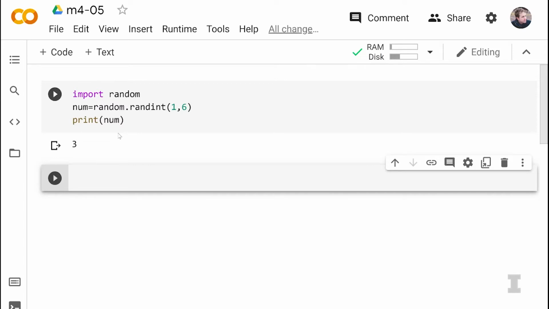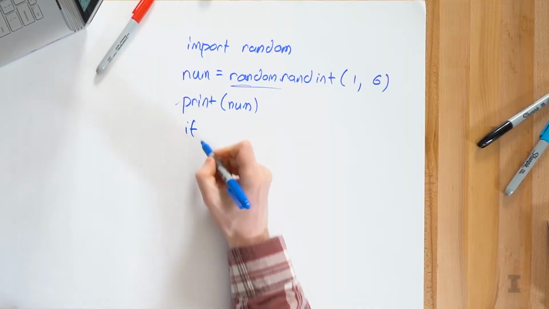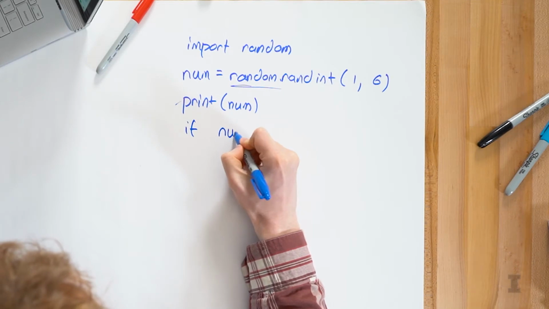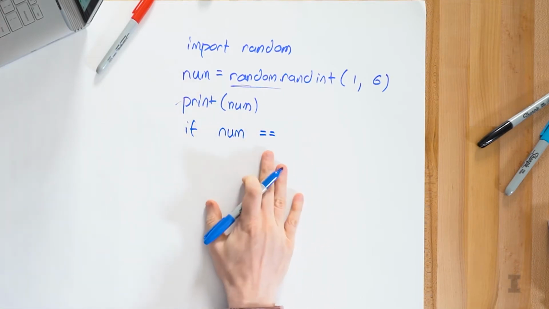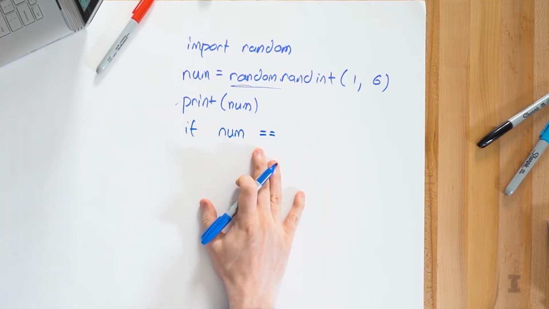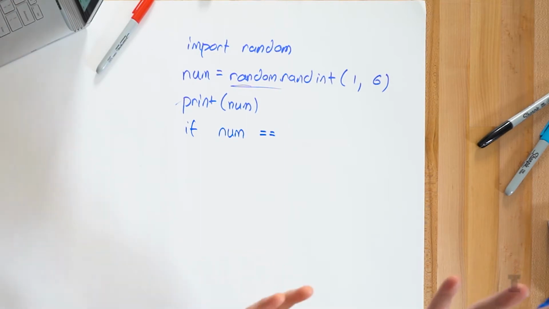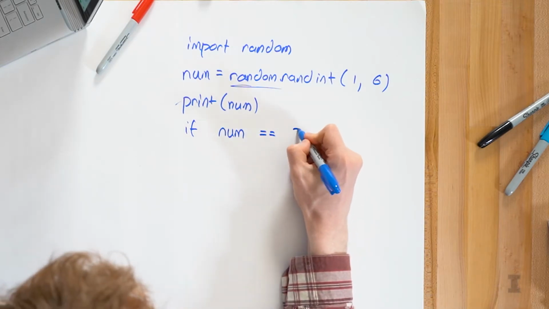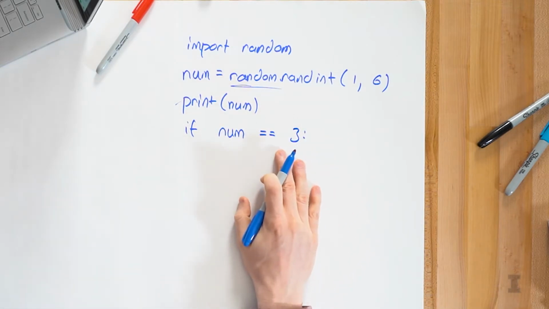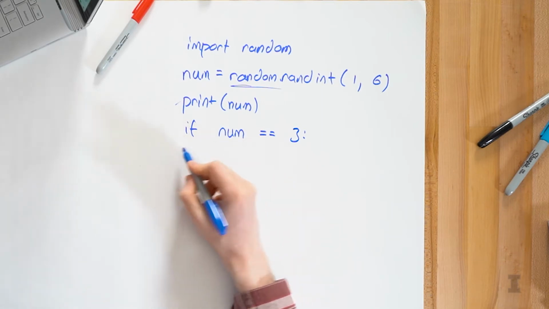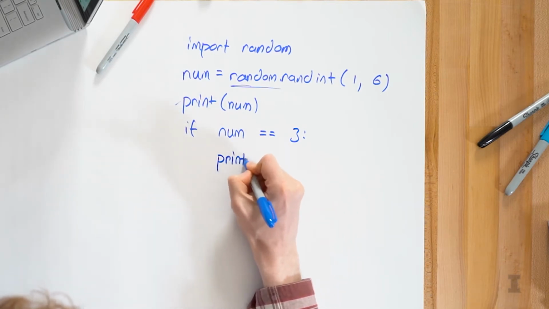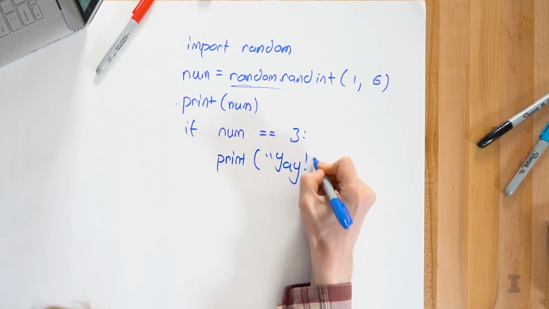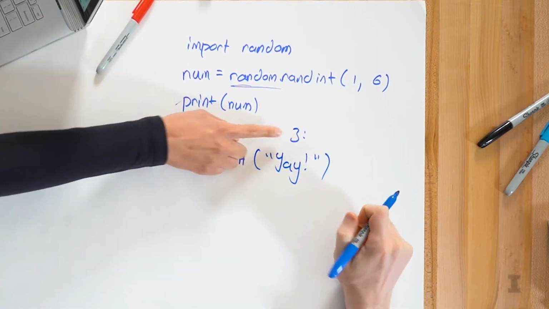So I want to basically have a celebration when I get the number 3. So I can say if, and this is the conditional statement, num is double equals, because this is a conditional, so we're going to use the same idea of conditionals that you know about already, where double equals means the value inside num is exactly equal to 3. And because 3 is just a number, we don't need quotes. And then if that's the case, I will print out yay. And this is a colon, yes.